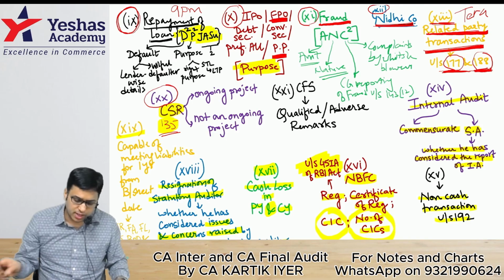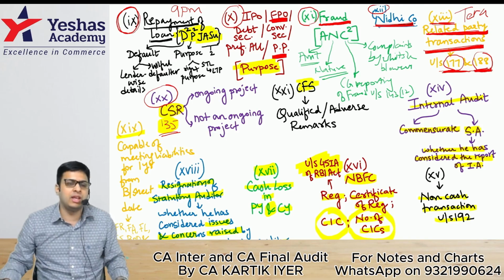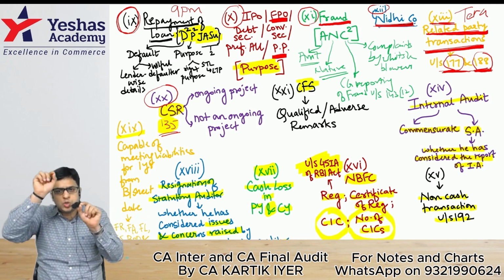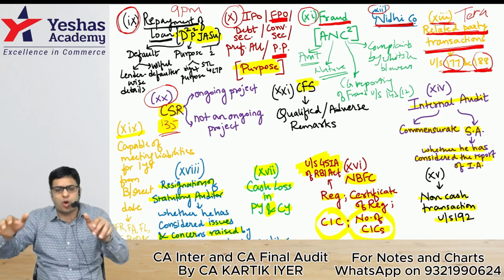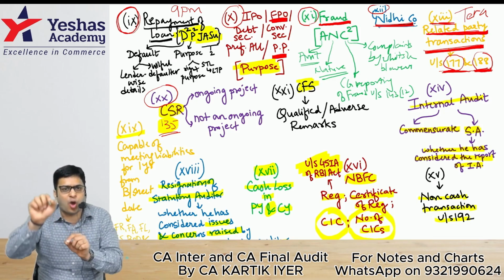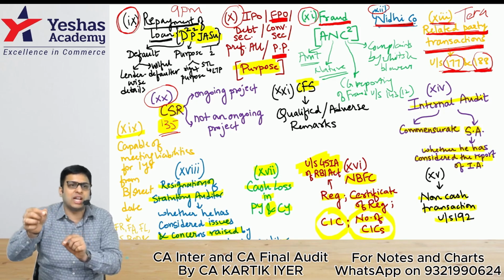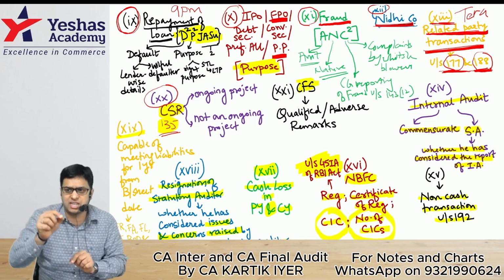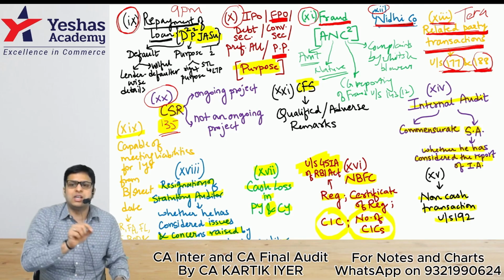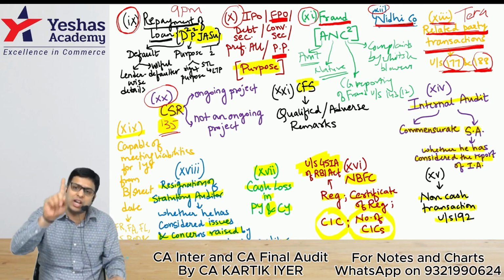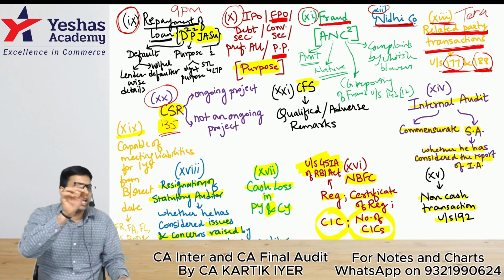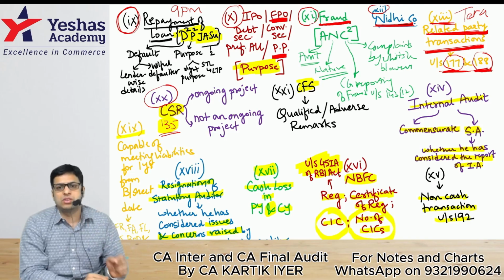Let's go further. You have CFS. In a CFS, whenever there is a company with subsidiaries and associates, the holding company and the individual companies will have their own auditors, and those auditors must have made the CARO report. When these individual auditors make the CARO report, they will cover all clauses from 1 to 20. But is it possible that they write something negative about the company? The answer is yes. The auditor of the consolidated financial statements will make the CARO report with only one clause, and that is CARO clause 21, where he will list all the negative or adverse remarks given by the individual companies' auditors. That is CARO clause 21.